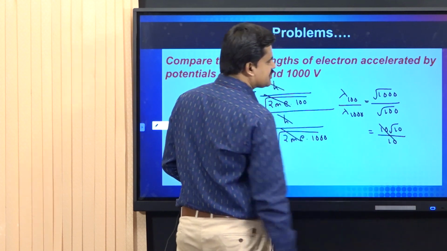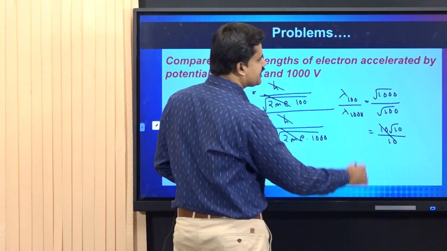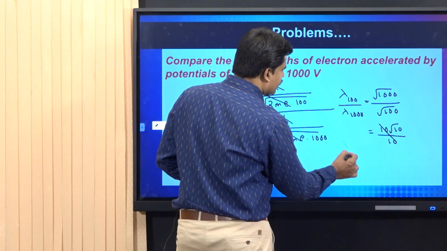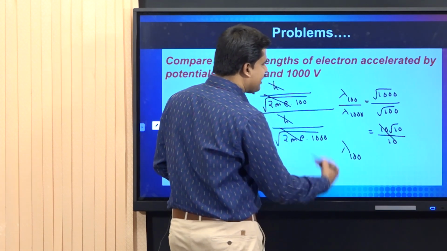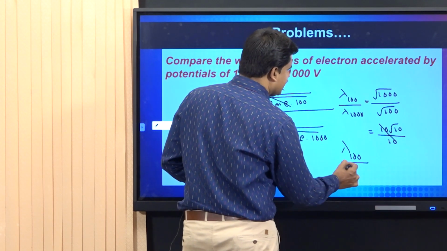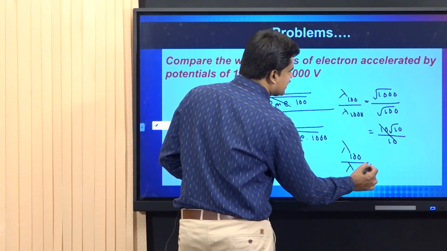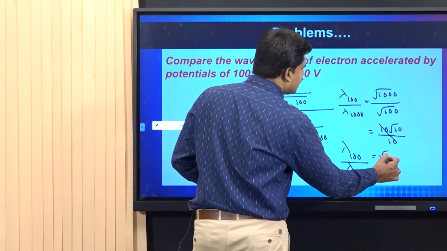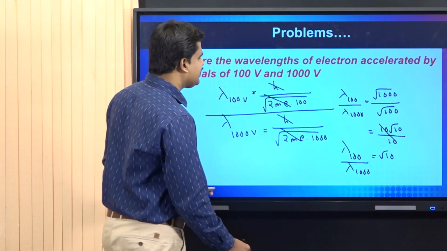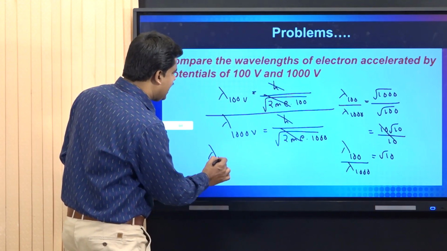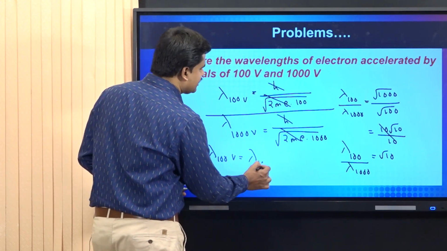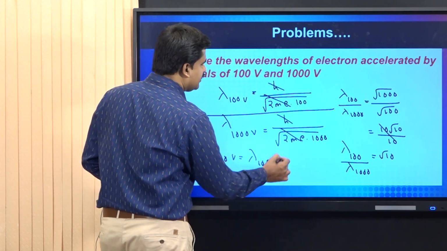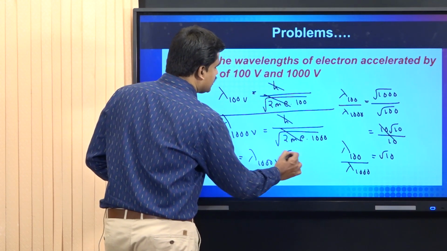We can cancel these 10s from numerator and denominator. Therefore, we get the final relation, lambda 100 by lambda 1000 equal to root 10. Or finally, we can write lambda 100 volt is equal to lambda 1000 volt into root 10.